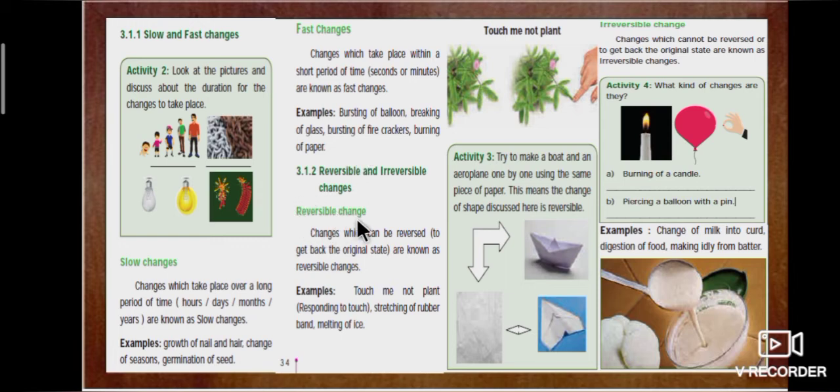Next, reversible change. Changes which can be reversed are known as reversible changes. Example, touch me not plant, stretching of rubber band, melting of ice. Last one, irreversible change. Changes which cannot be reversed or go back to the original state are known as irreversible changes. Example, change of milk into curd, digestion of food, making idli from batter.